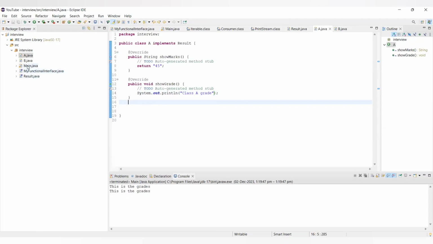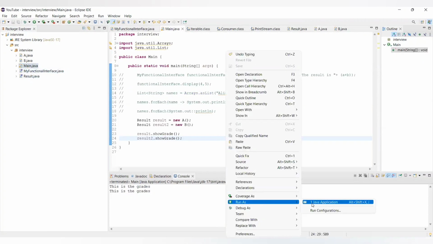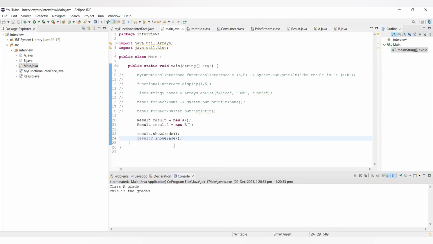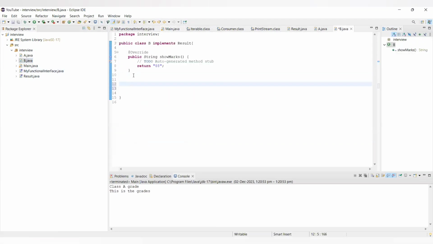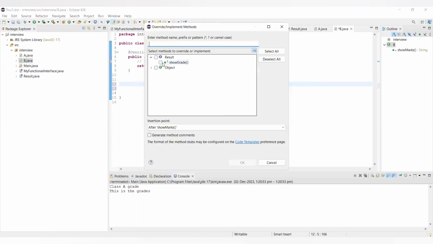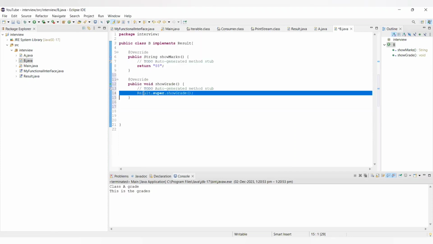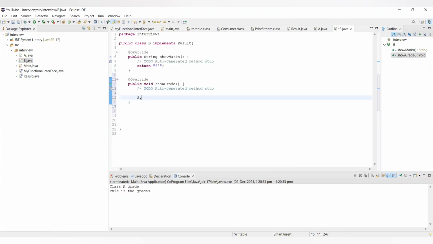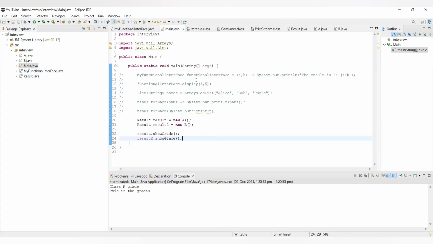Now let's go to our main class again and run, because this default method is overridden in class A. This time we are getting class A grade, and here this is the grade. Now what if in class B also we do the same thing? Here also we add the override and showGrade, and sys out class B grade. Get back to our main method, run it again. You can see we're getting class A grade, class B grade.